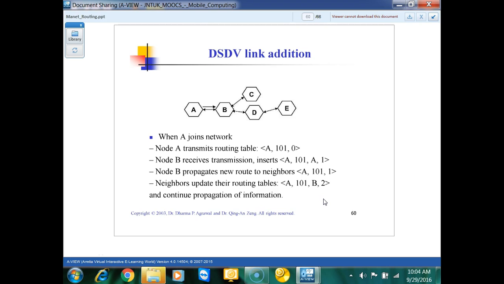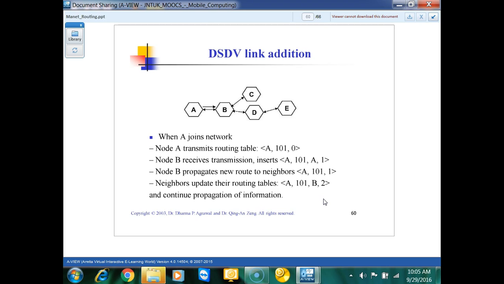Then B receives this transmission and inserts A, 101, and sets the hop count to 1, and also records that we got this from a source. Now B will propagate the new route to neighbors.